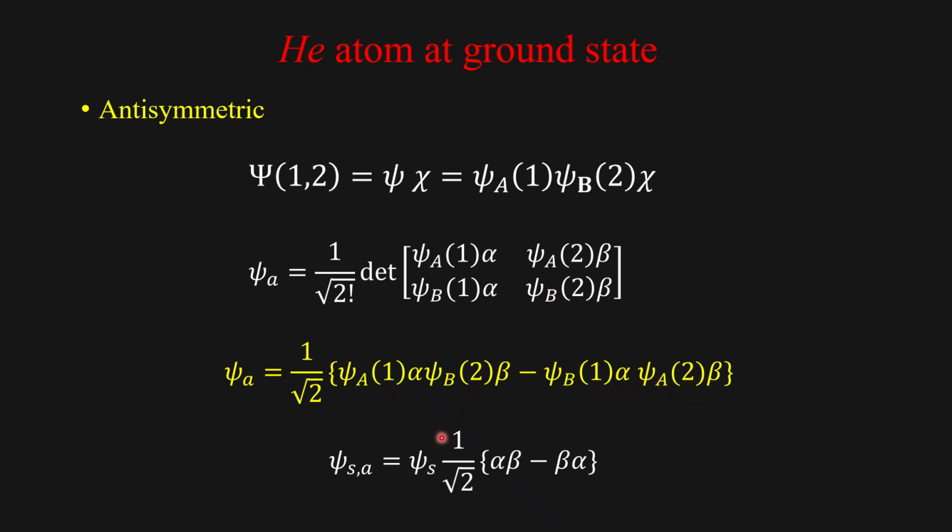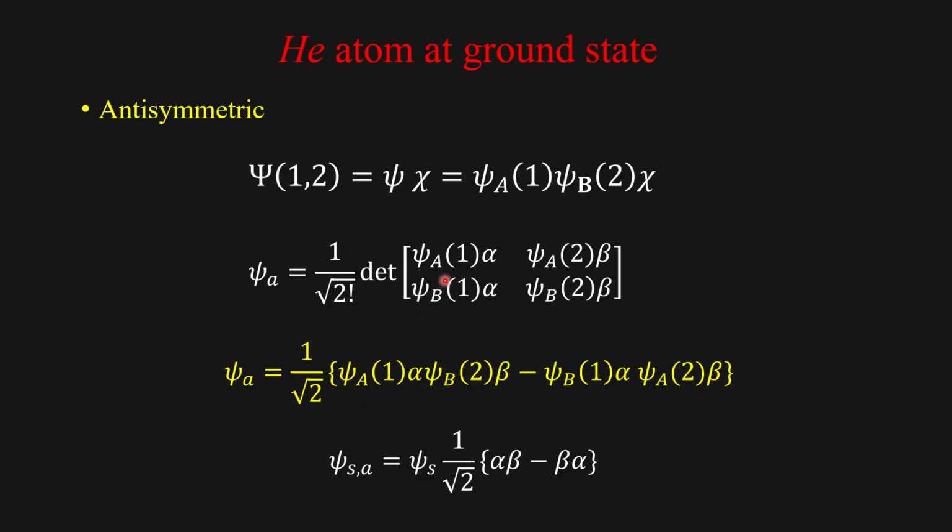Here I would like to highlight one important point. If the total wave function is antisymmetric, either the wave function part is symmetric and the spin is antisymmetric, or the wave function is antisymmetric and the spin is symmetric. Both cannot be antisymmetric.